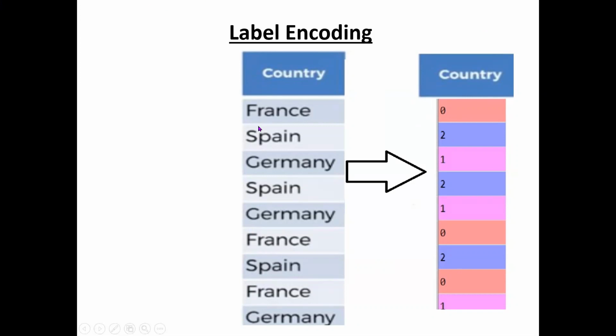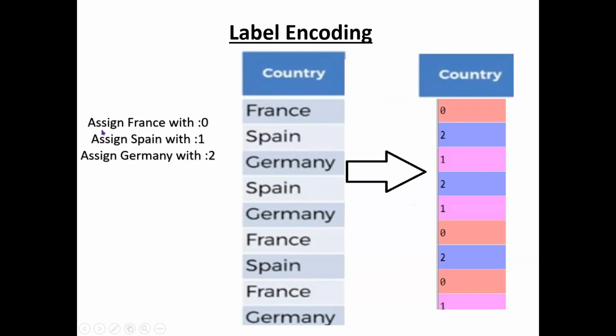But if you use a class in Python, it assigns alphabetically. See, for France, it assigns 0. For Germany, it assigns 1. Why? Between F and G, F comes first. That's why it is 0. And between G and S, G comes first. So Germany is second and Spain later. Like this, it is alphabetical.